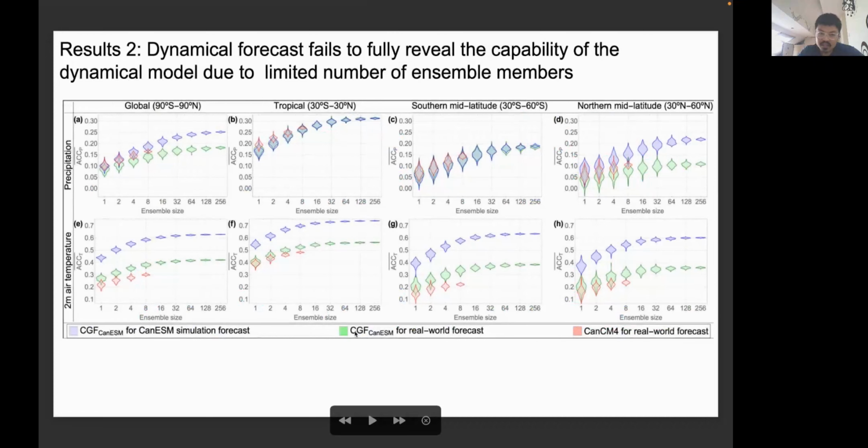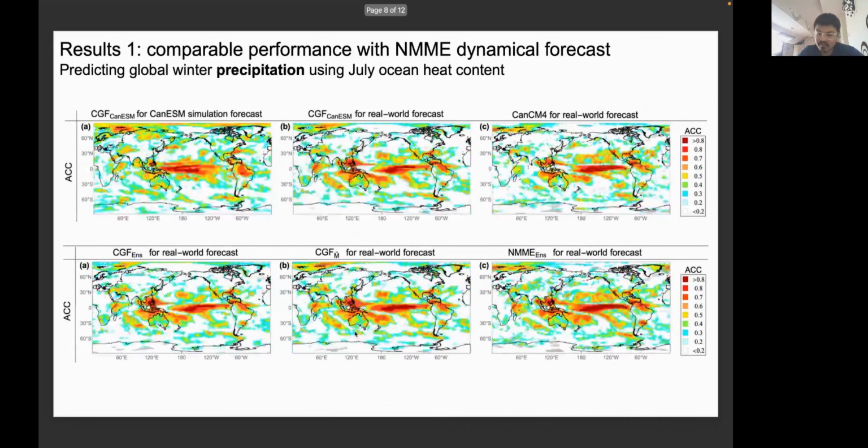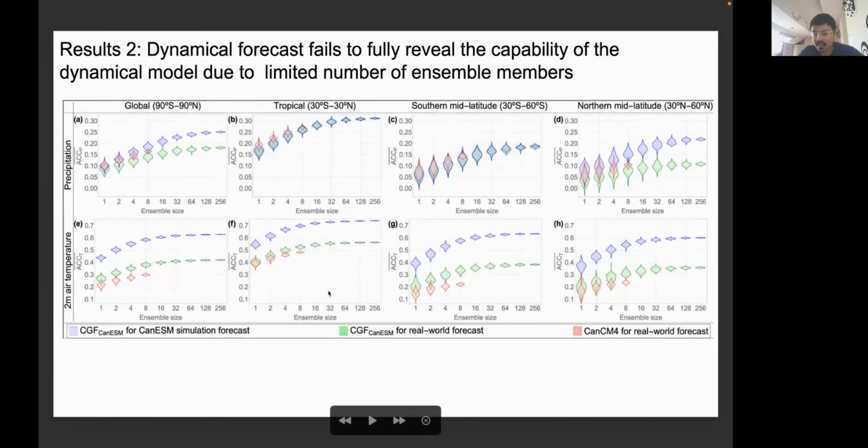And the other thing is that we know that dynamical models, when they make seasonal forecasts, have to provide a good sampling of the possible forecast spread. But surely we cannot afford a lot of forecast ensemble members. Here we are just saying that in all these 140,000 years of simulations, given the same ocean heat content status, we can generate as many ensemble members as possible with very little computational cost. And here we're trying to see, using this conditional generative forecasting methodology, as we keep increasing the forecast ensemble members, how the forecast still improves.